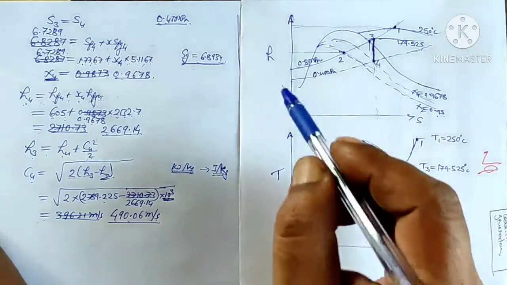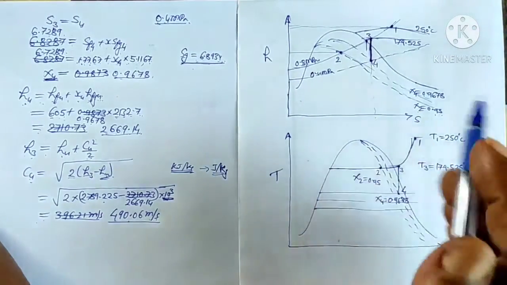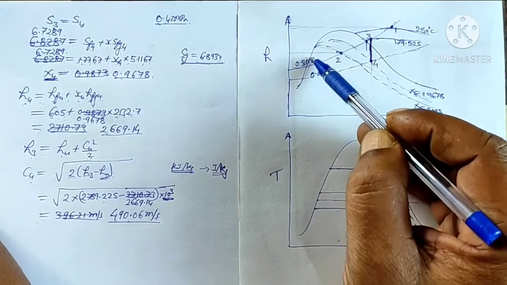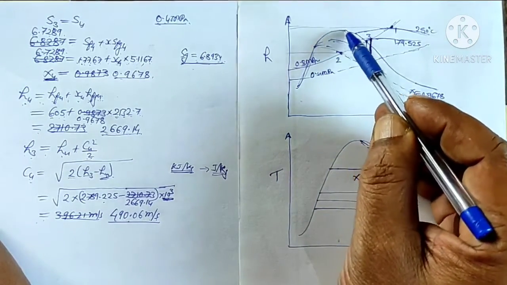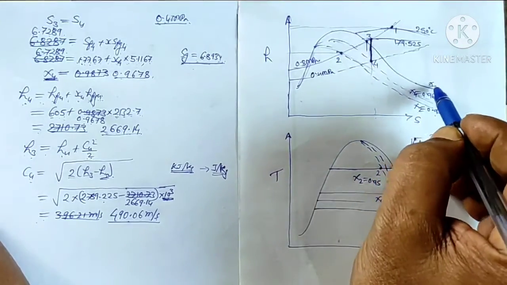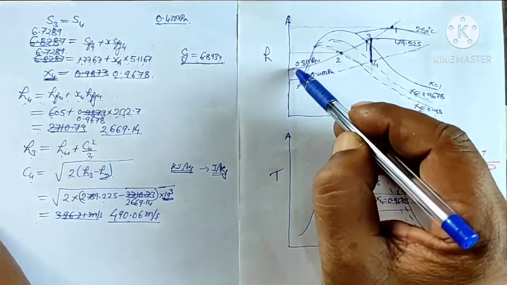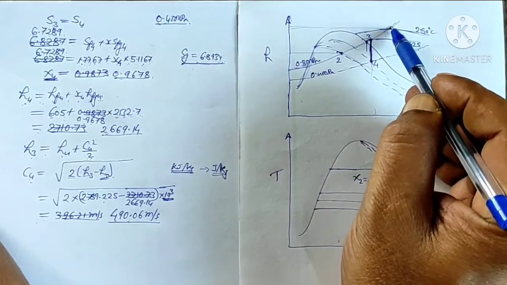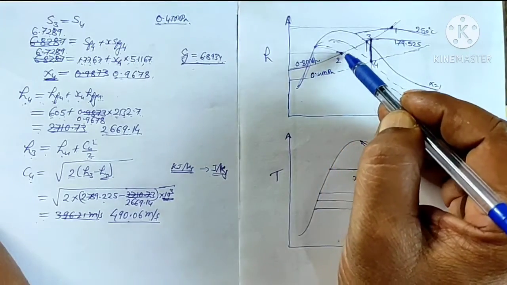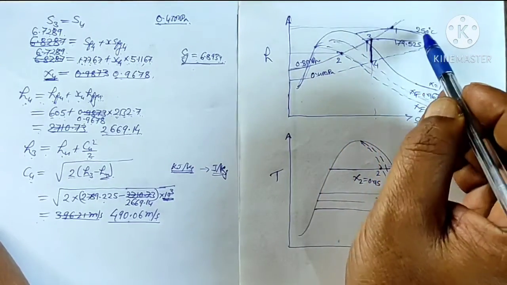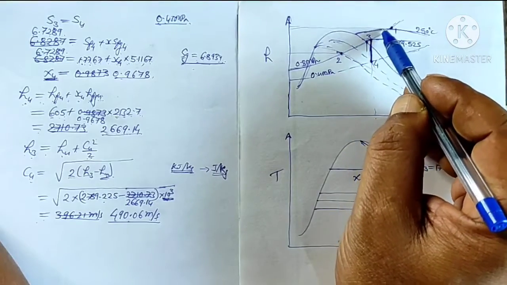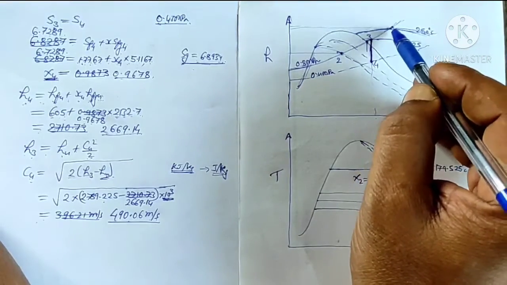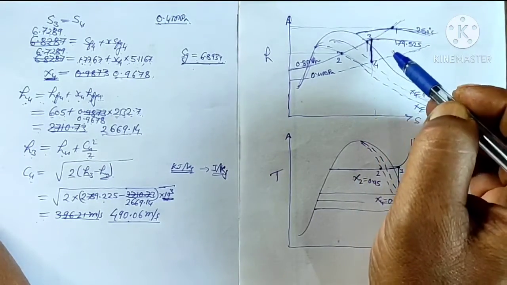If you see the same process on the h-s diagram, then we can draw it like this. Here we have a saturated liquid line, and here a saturated vapor line where the dryness fraction is 1, and this is, say, the 0.8 megapascal line, and this is point 1. This one point we can locate. We locate the 0.8 megapascal line, and the temperature given is 250, so we locate the 250 temperature line on the h-s diagram, that is the Mollier chart. Wherever they intersect, this is point 1.